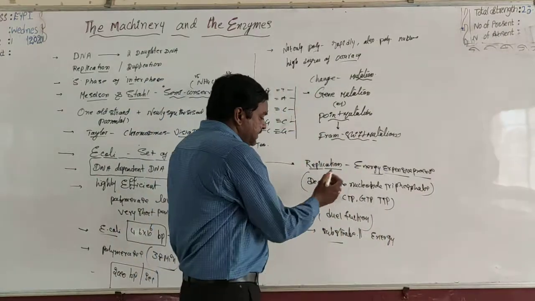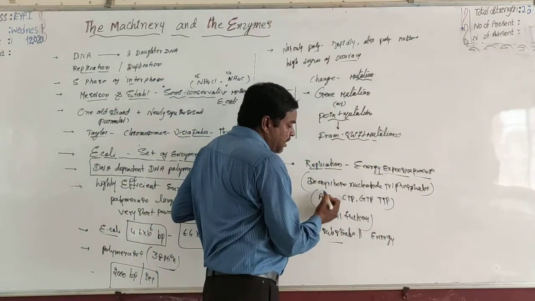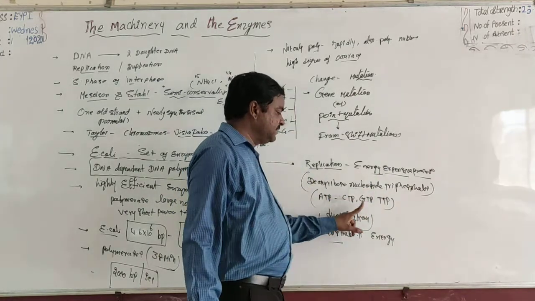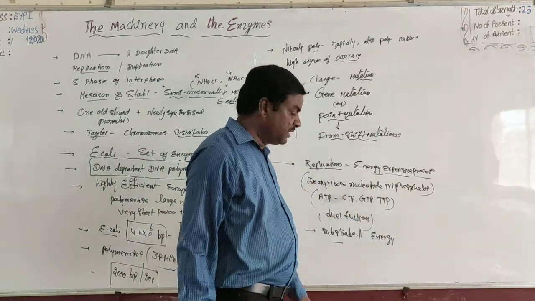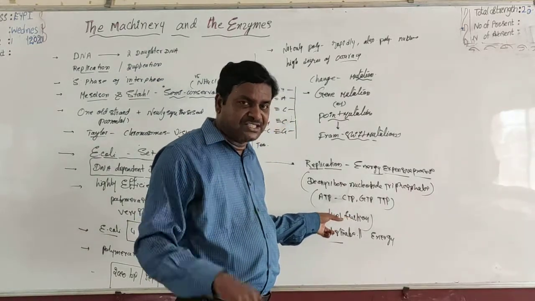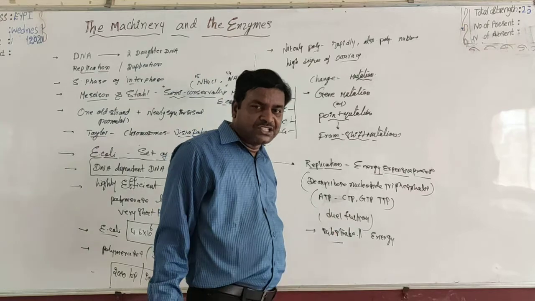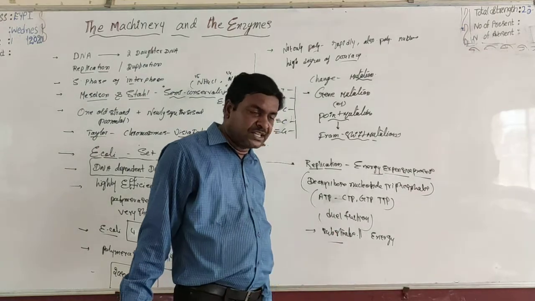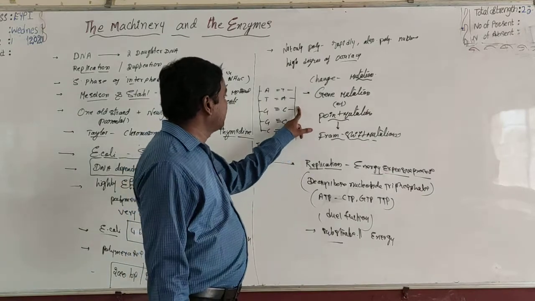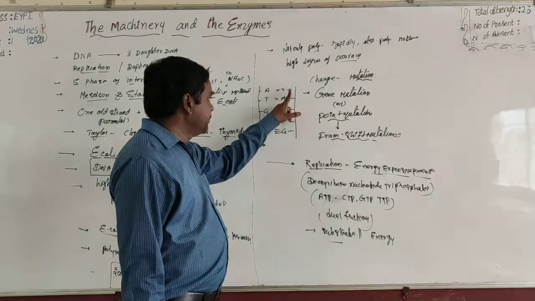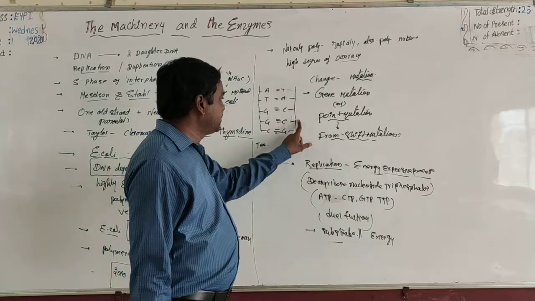So these deoxyribonucleoside triphosphates like ATP, CTP, GTP and TTP perform dual functions in replication. What is the dual function? On one hand, they are used as substrates in the synthesis of the newly synthesized strand.